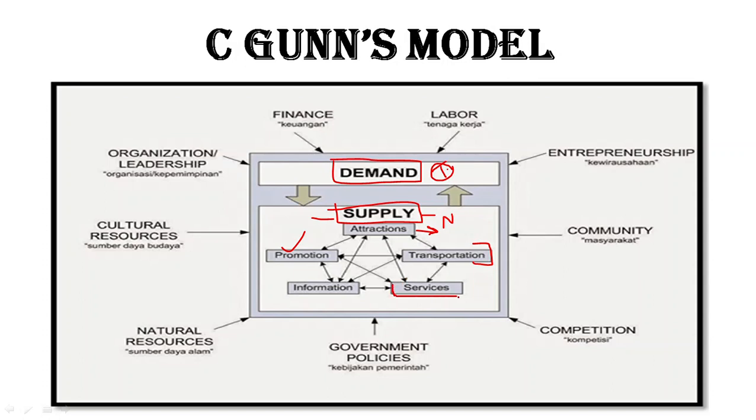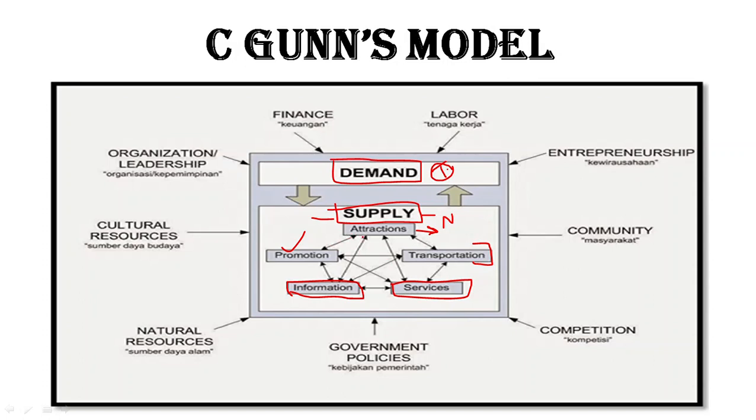Then we have services, and services will have all of the services, any service like hotel service. Okay, any service. And information is also a service. Basically information is what the tourist will have, the knowledge about the product and service, knowledge about the attraction. So Segun has given five basic elements to the supply, the main supply elements that we have.